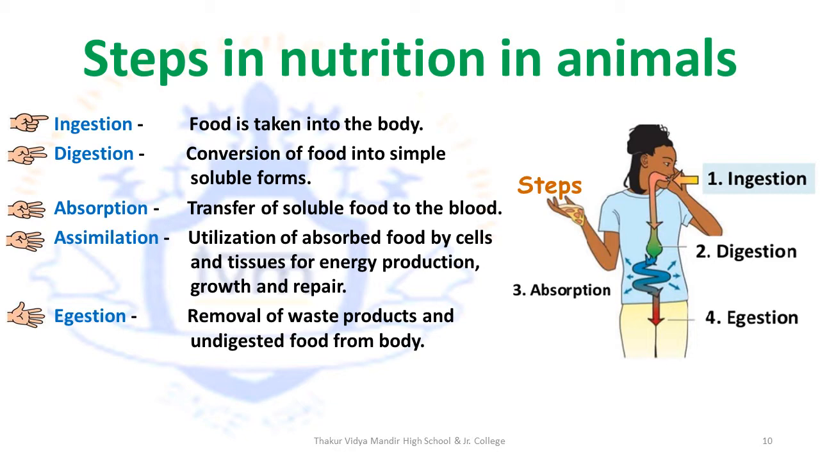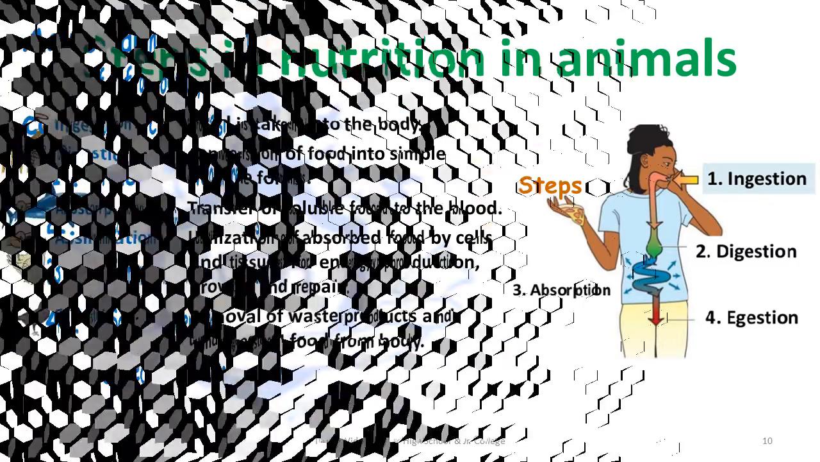The fourth one is assimilation. In assimilation, now that the soluble food has been absorbed by the blood, the absorbed food starts to be utilized by the cells and tissues for energy production, growth and repair. Now after it has been used, the final one is exiting, that is egestion. E for egestion and E for exit. So here the waste products and undigested food is removed from the body.